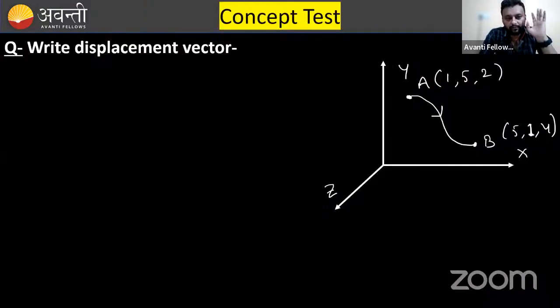Let's try to solve. Now, in this question, a particle starting from A, the arrow is showing something like that. That means the particle is starting from A and ending at B. Can anyone write the displacement vector? Can anyone write the displacement vector in a very short time?